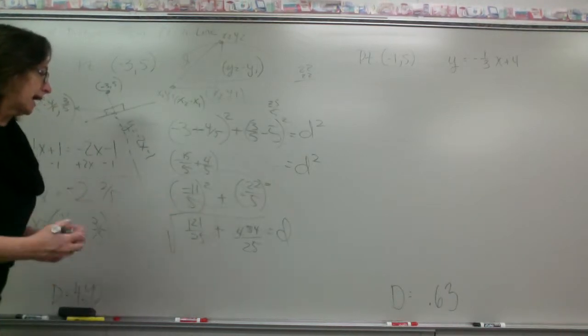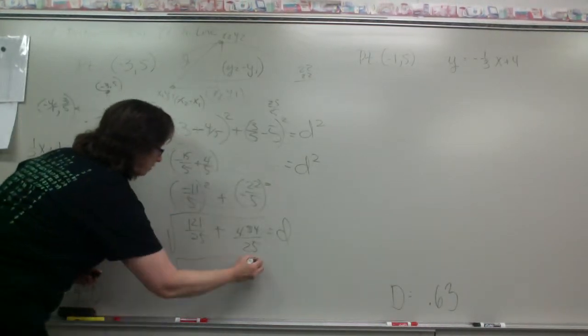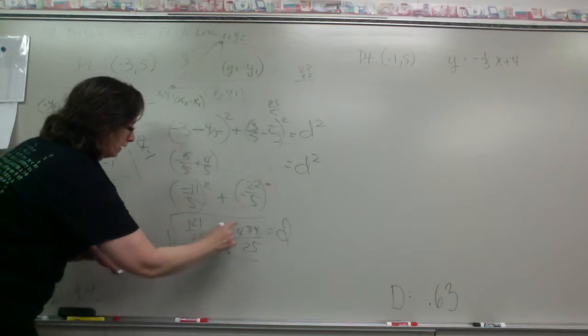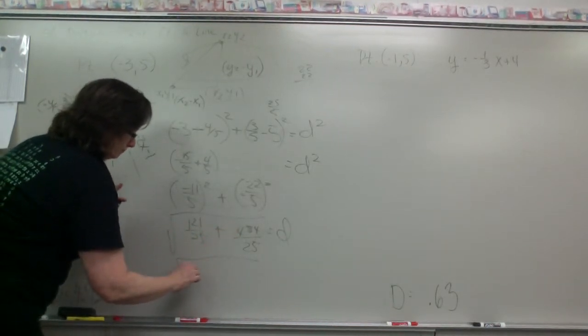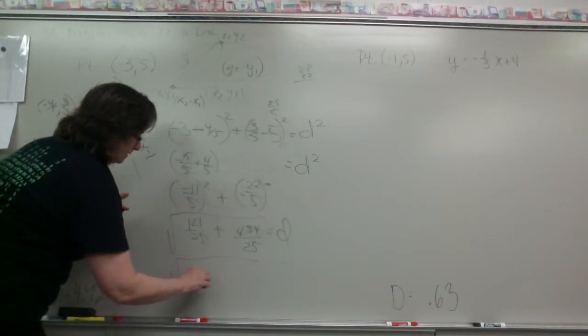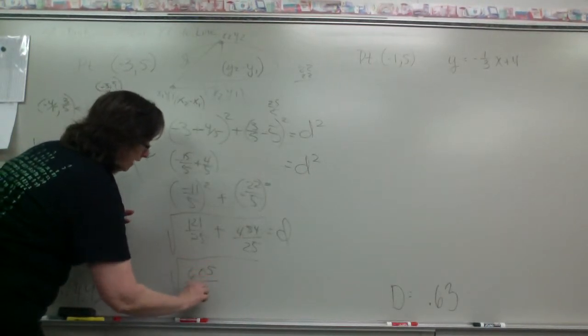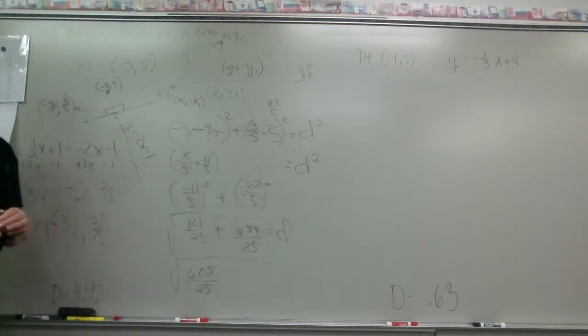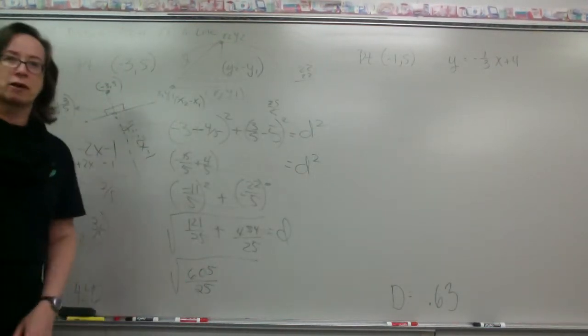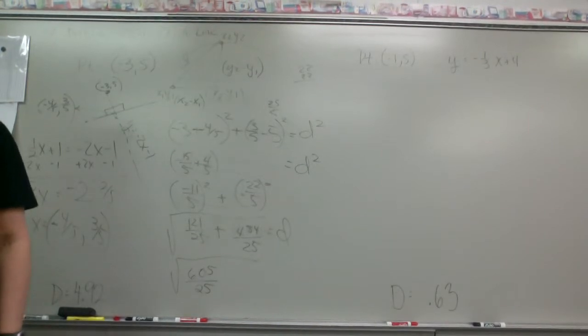Now, when I add them together, I get the square root of 121 plus 484, which is 605 over 25. Okay, so crank that out and give me the square root of 605 over 25, because we're just looking for a decimal answer.